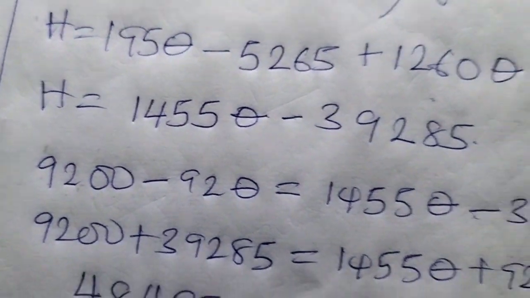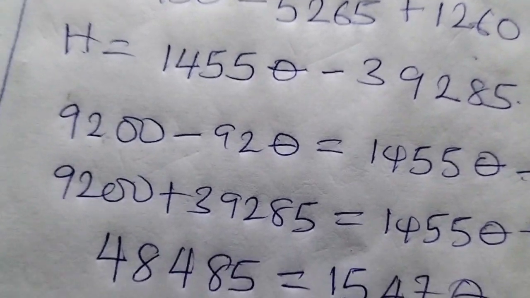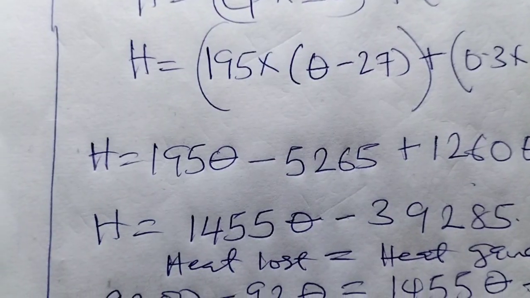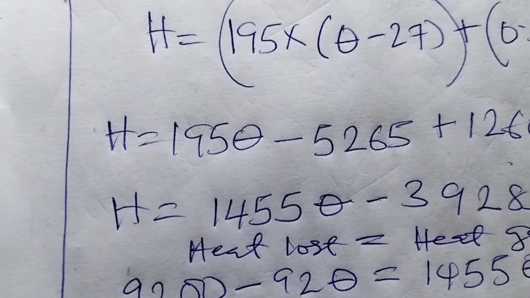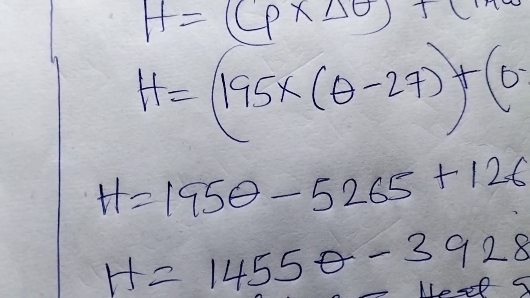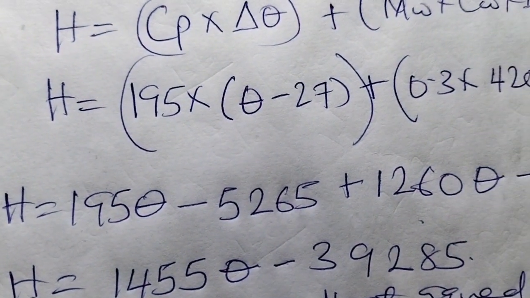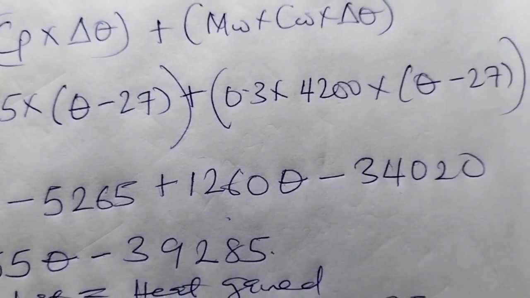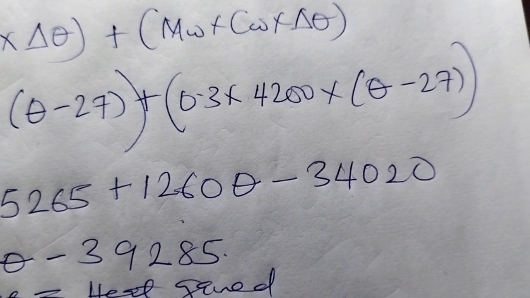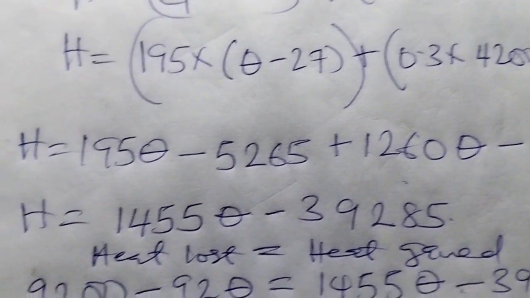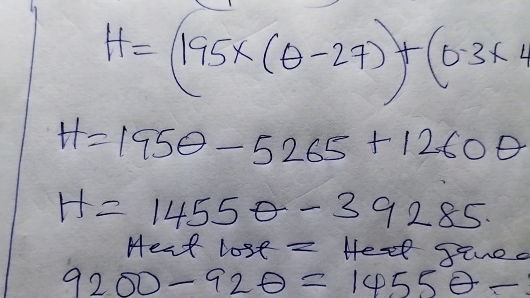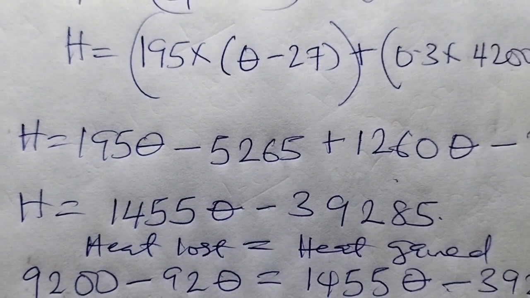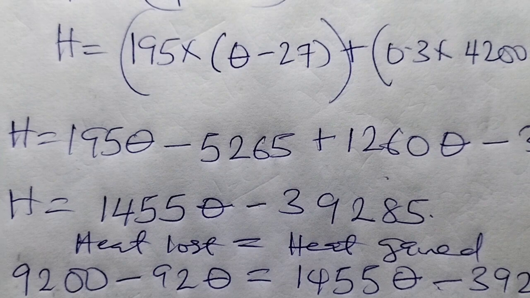Then we now equate, okay, solving that expression H equal to 195 theta minus 5265 plus 1260 theta minus 34020. Collecting like terms, we now have H equal to 1455 theta minus 39285. How do we get 1455 theta?